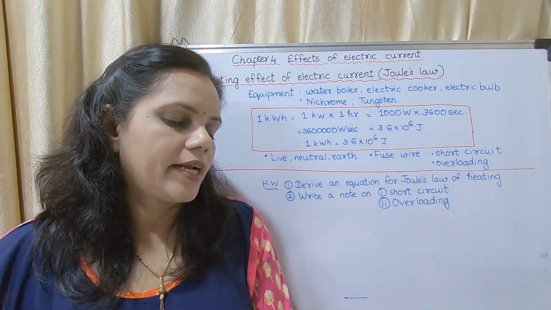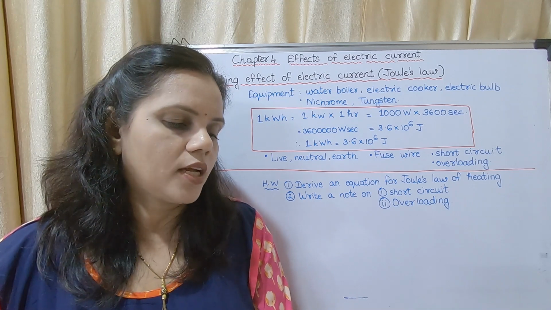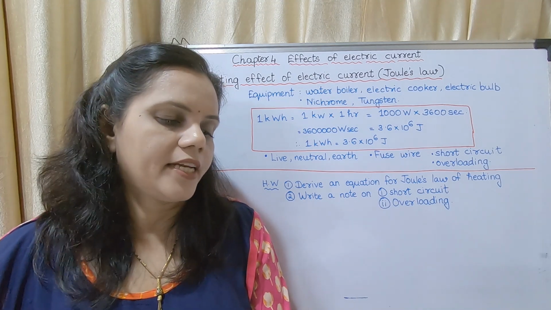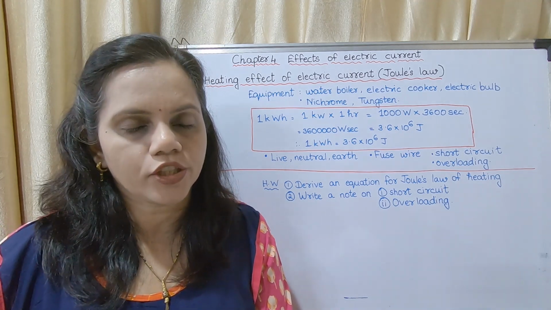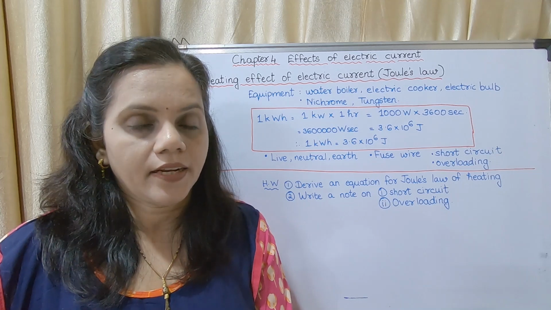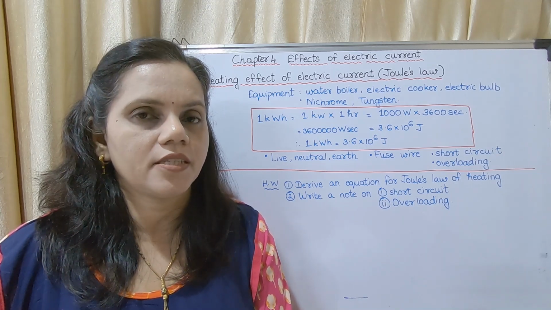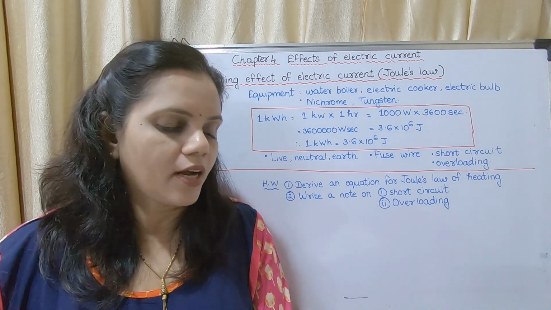The home electrical connection consists of live, neutral and earth wires. The live and neutral wires have potential difference 220 volts. You may mark. It is a fill in the blank. What is the potential difference? The potential difference is 220 volts. The earth is connected to the ground.